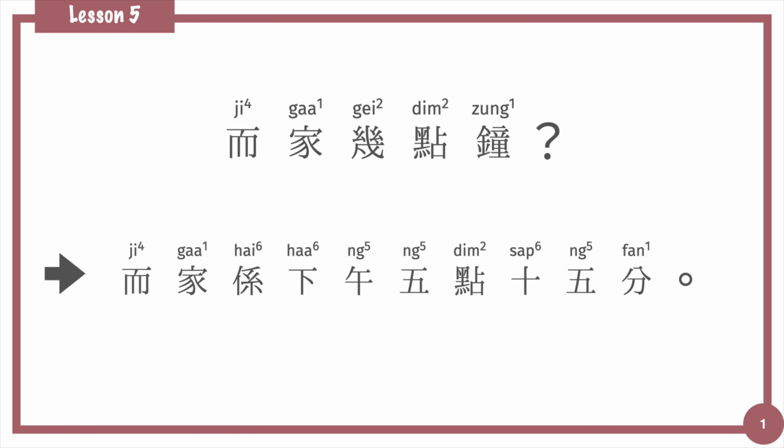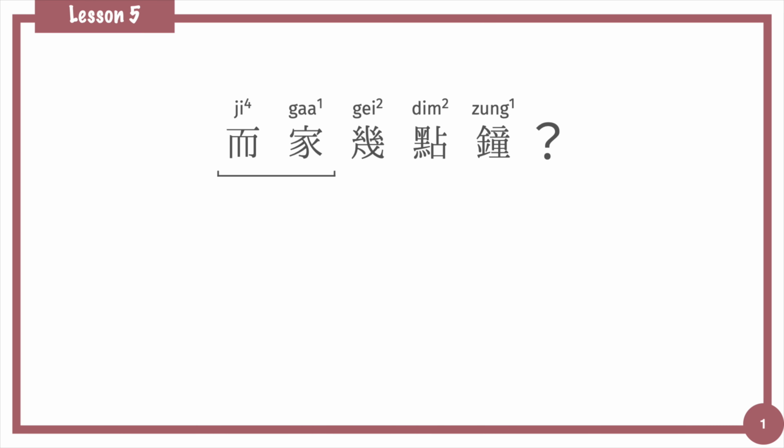Now let's see the first sample sentence of this lesson. 而家幾點鐘? 而家係下午5點15分. For the question, 而家幾點鐘? 而家 is a time word, means now. 幾 is the question word for asking number. And the word 點 originally means a dot or a point. 鐘 means clock. 點鐘 is the unit for hour. 幾點鐘 asking what time.